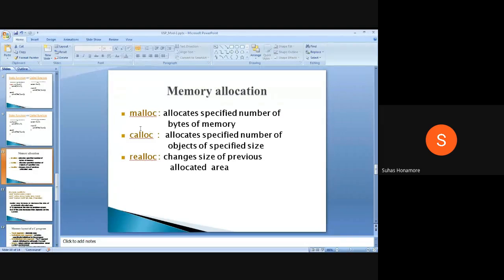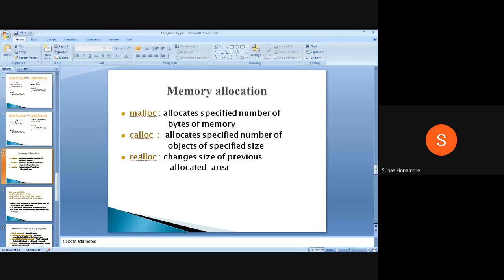Memory allocation. I think you already know it. What is malloc, calloc, realloc? In malloc, a specified number of bytes of memory will be allocated. In calloc, we mention a number of objects and a specified size for each object, so that much memory will be allocated. And realloc is where you deallocate the previously allocated memory and allocate new memory. These are normally used when you allocate memory dynamically, whenever you are allocating dynamic memory.